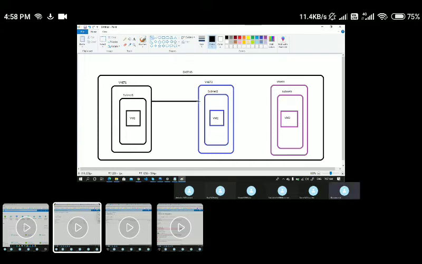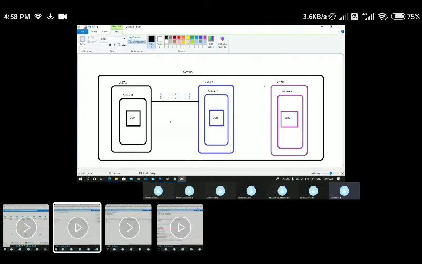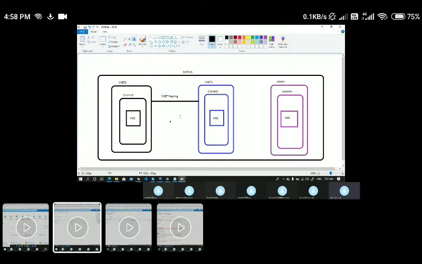If I wanted to establish communication between VM1 and VM2, I should establish the connectivity, that is VNet peering. This is very, very important. I can have peering connectivity only one way or two way also. Let's say I create a VNet peering from VNet 1 to VNet 2, at the same time I can deny the communication from VNet 2 to VNet 1 while creating it. It all depends on your requirement.